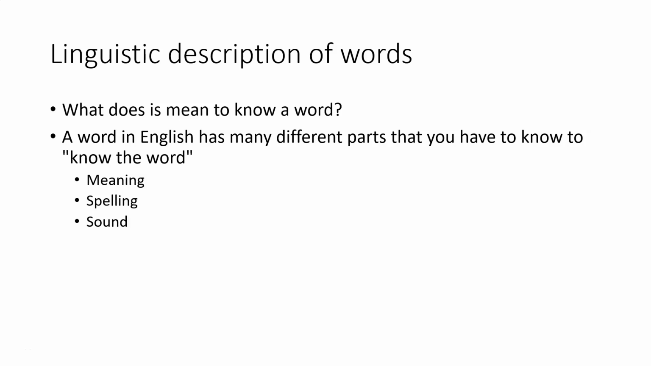What does it mean if somebody knows a word? Well, a word in English has many different parts to it that you need to know in order to know the word. Things like the meaning of the word, the spelling of the word, and the sound of how the word is pronounced. We have technical terms for each of these aspects of word knowledge. That's part of the linguistic description of a word.